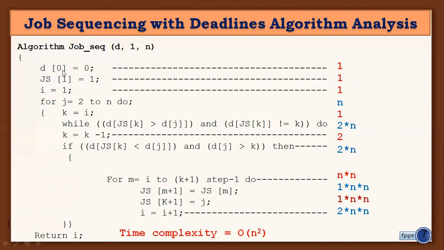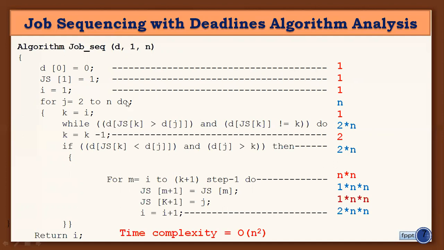Here d of 0 equal to 0. That means initially the deadline of a particular job is assigned to 0. So this is an expression. The expression is to be executed only one time. This is also another expression. This expression is executed only one time. And this is an assignment statement, where we are assigning I is equal to 1 to I. So this statement is to be executed only one time.